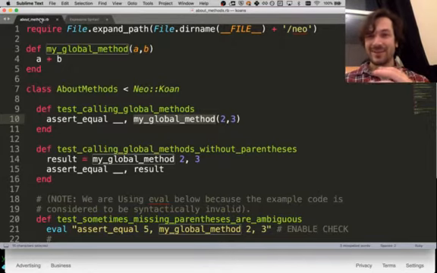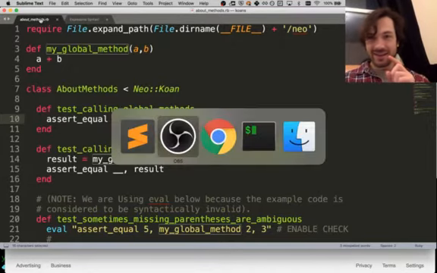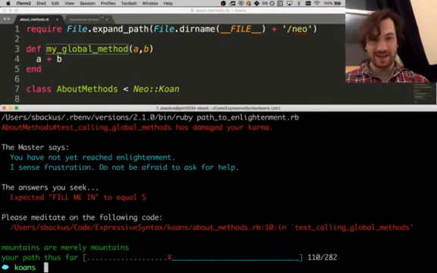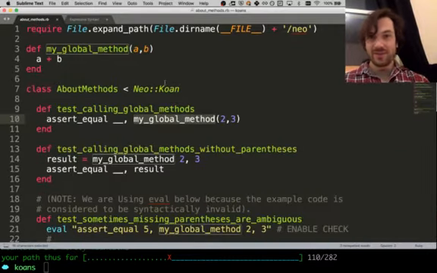Exciting. So let's see. Before we get started, I want to actually run the tests and see where we're at. So koans about methods is what we're looking at. Line 10. So here we go.